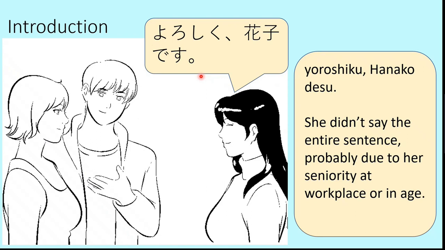One probable reason may be that she is senior to Sunita-san at the office, and that's why she didn't repeat the whole thing and said it as a shortcut. This is also acceptable provided the person is senior to the other person in age or in job status at the workplace. So, Yoroshiku Hanako desu.